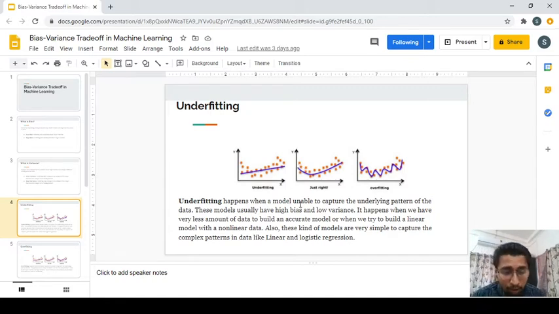It happened because maybe the model was trained on a small amount of data, and maybe this model is very simple, like linear regression or logistic regression, and you have features which have a lot of non-linearity. Of course, these simple models cannot capture those patterns. They cannot capture the non-linearity of the data. In that case, you are sure that your model is not going to perform well.